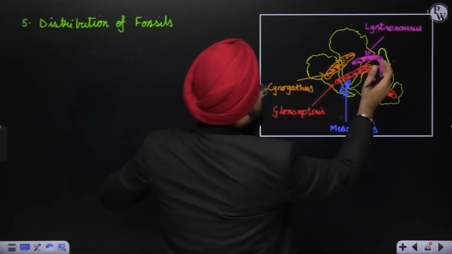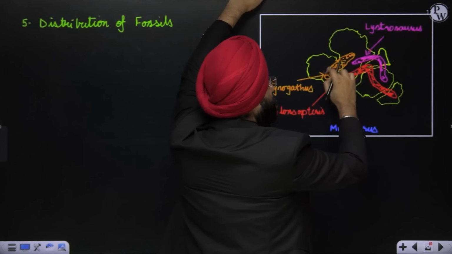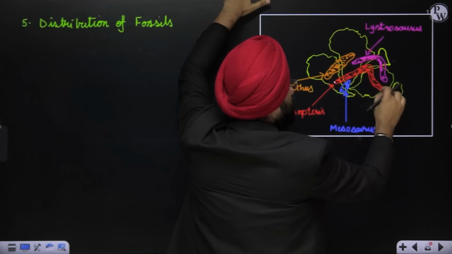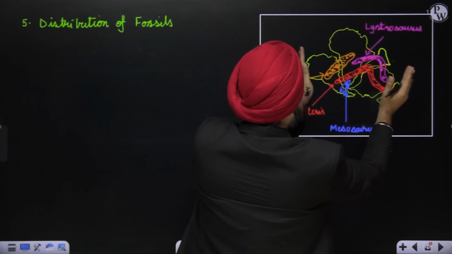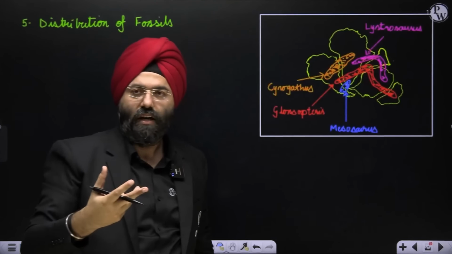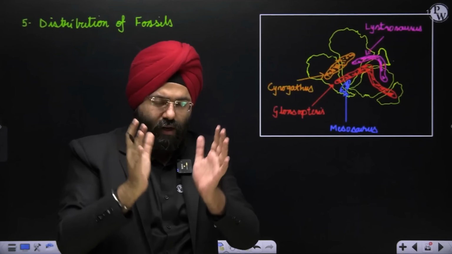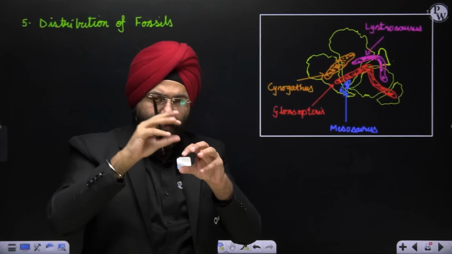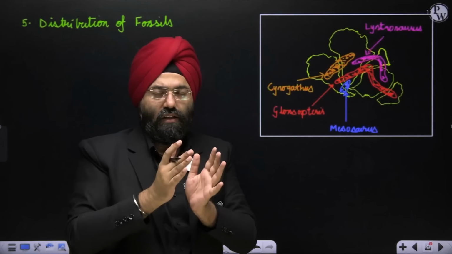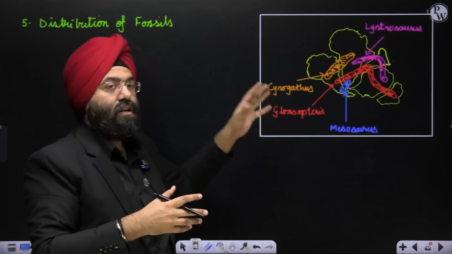So, based on the evidence of the fossils that are found, let us say we found certain evidences of Cynognathus in these regions, and evidences of Glossopteris over here, here, here, and here. If you bring the continents together, it will form like a bridge possibly where the animals might have migrated. Or let us say certain plants are present in certain regions. This shows us possibly this landmass was one, and that is why we have evidences of these animals common to these particular regions, if presumably they were together. That is why this forms a very important evidence for the continental drift theory by Wegener.